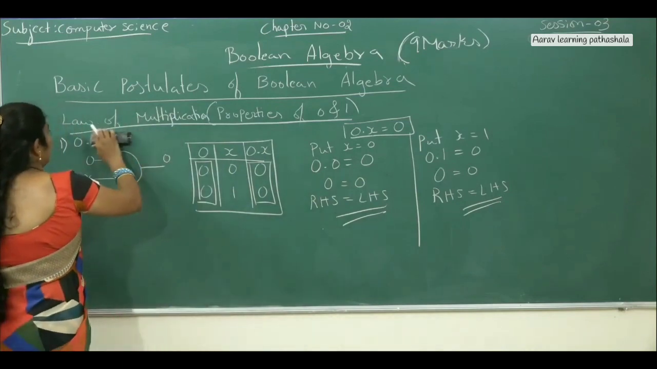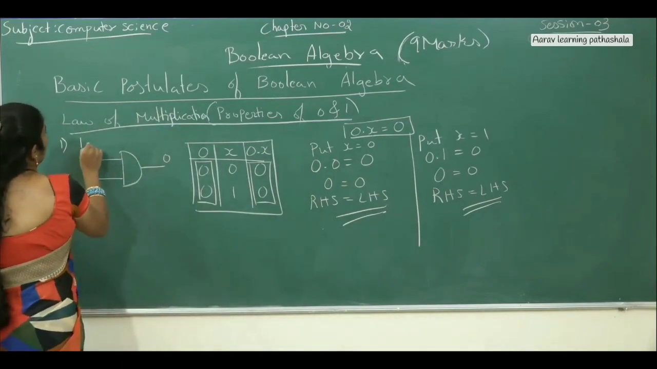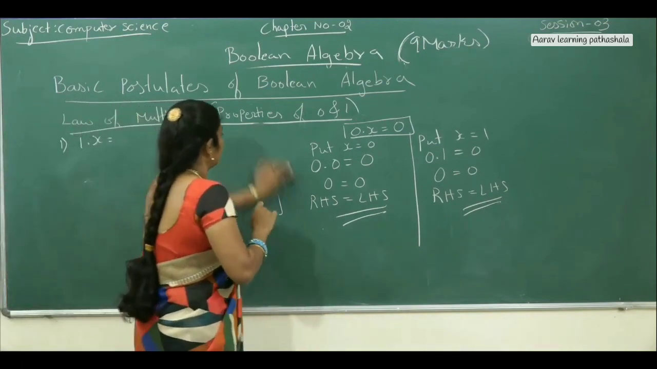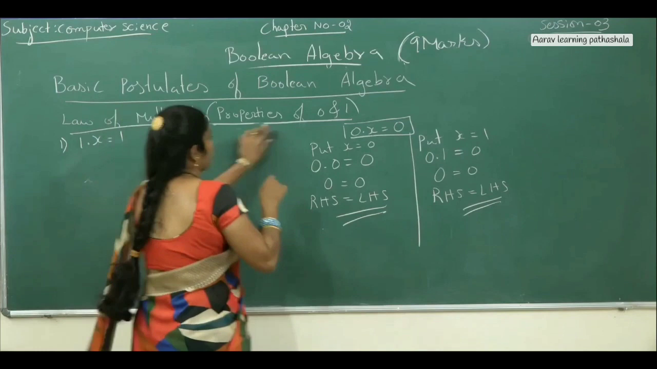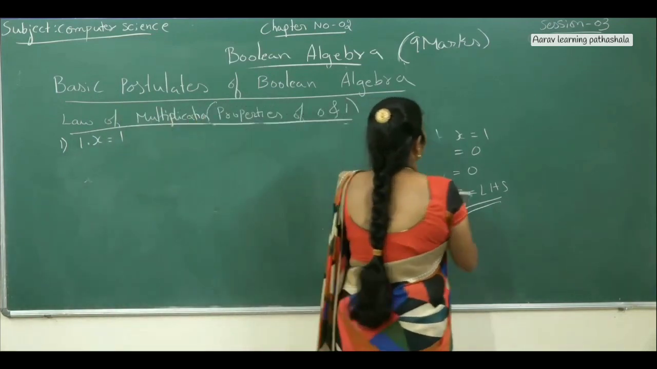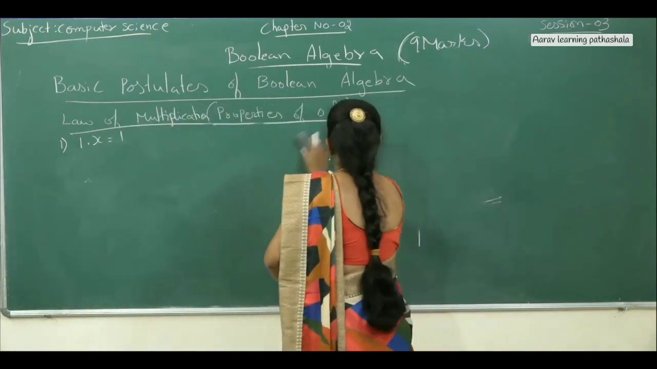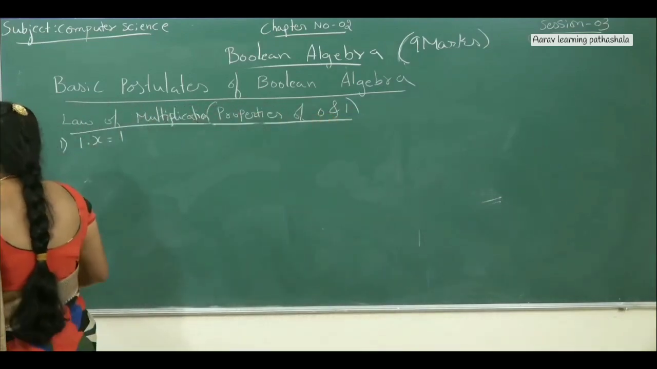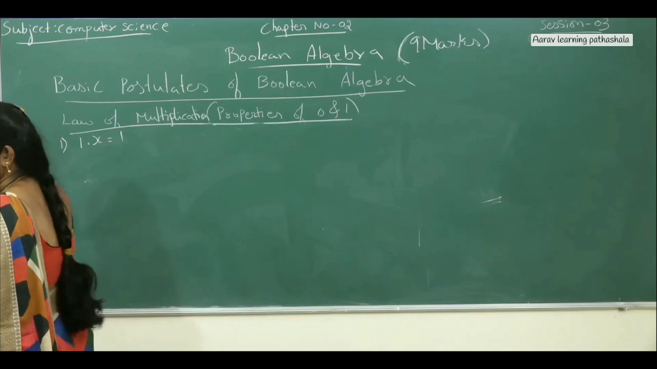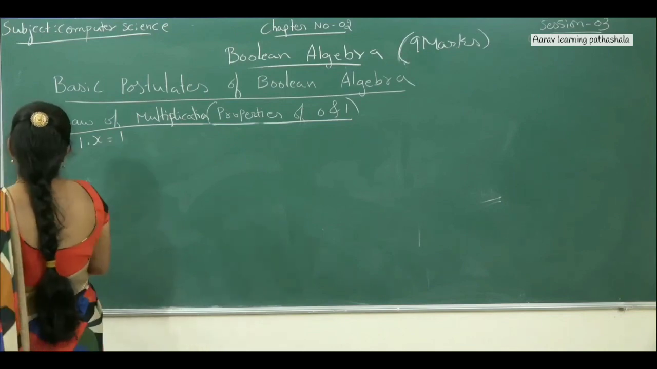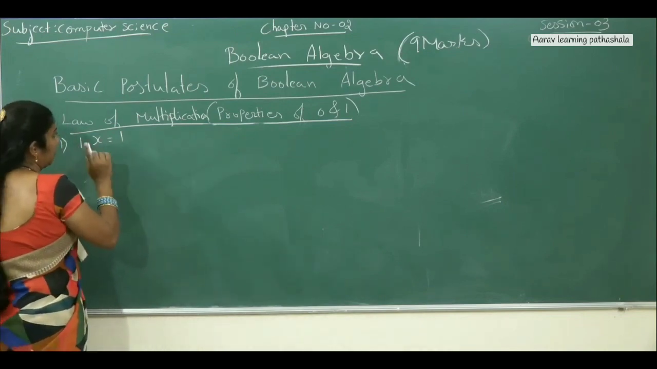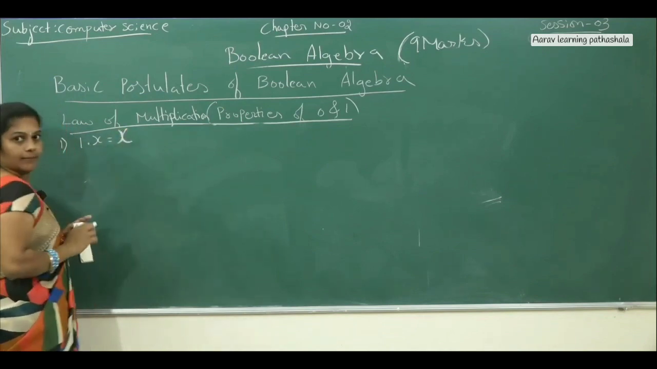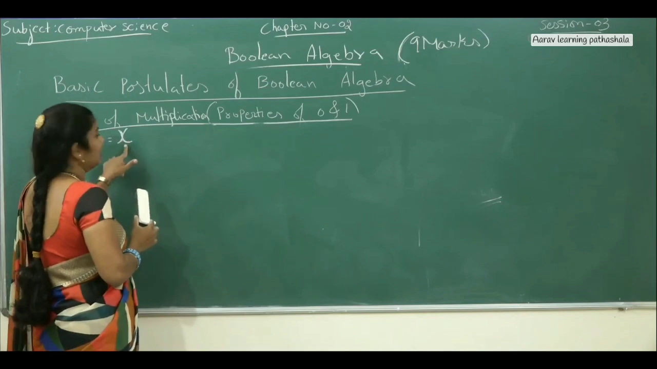Now we are going to explain the second one. What is the second one? 1 into x is nothing but x. That also we will prove once again. 1 into x is nothing but x here.